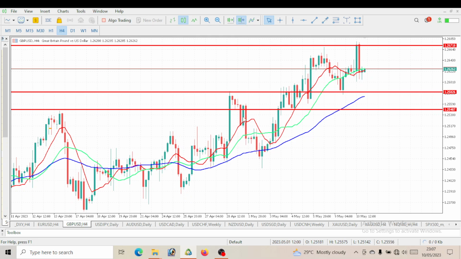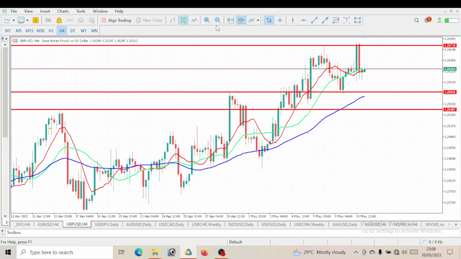Now on this GBPUSD, basically we are going to be expecting a lot of volatility on this GBPUSD, right? First, we'll be expecting news on PPI, right? Then we'll also be expecting news on bank rates. So basically, these two news events will make this GBPUSD very, very volatile. I personally will stay away from this trade. I'd rather trade another USD pair than GBPUSD, whereby we'll be expecting one news on GBP and also one news on USD. A lot of volatility and a whole lot of liquidity will be playing out, so I'll actually stay away from this trade.